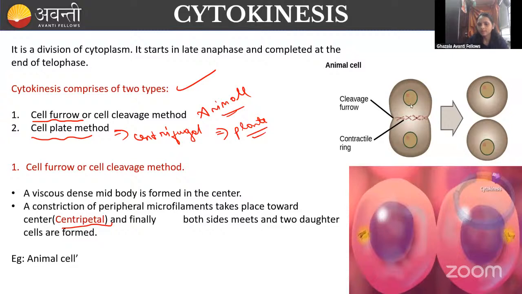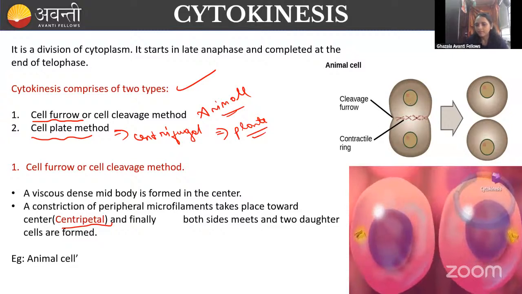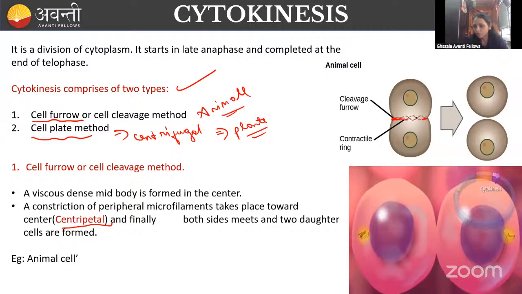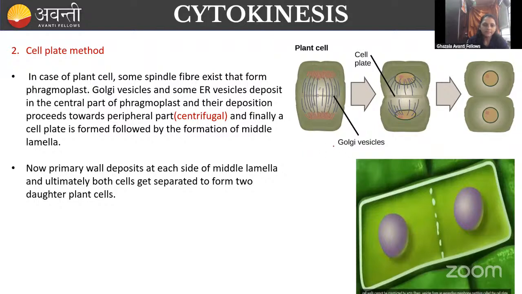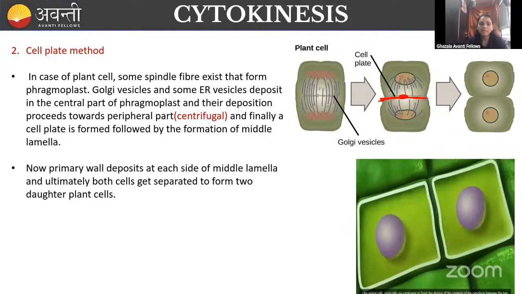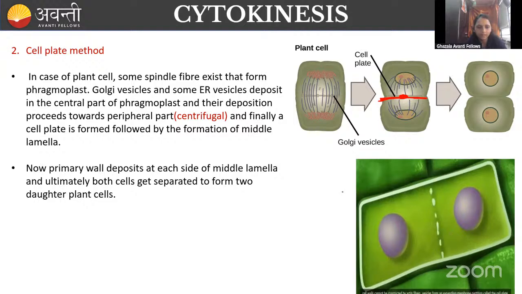See here. In animals, the cleavage will start from the peripheral region, then go to the center, and both the cells are going to separate. You can see here like this. Whereas in plants, it is different. Some vesicles formed from the Golgi apparatus and the ER will be deposited in the center, and then move towards the peripheral region, towards each side, and then the cell is going to separate. This is called the centrifugal method or the cell plate method in plants.